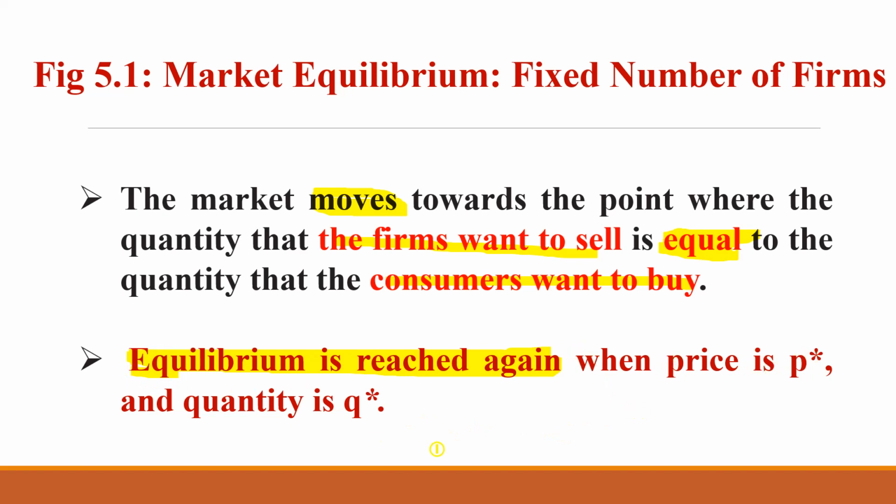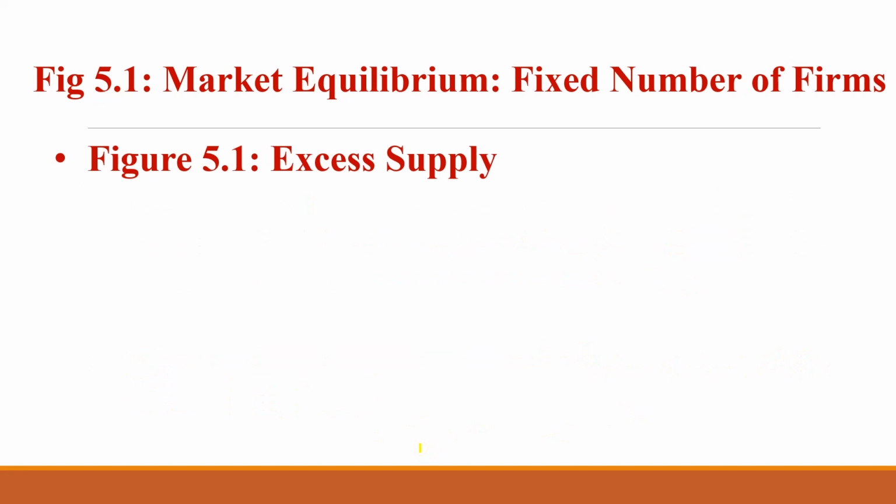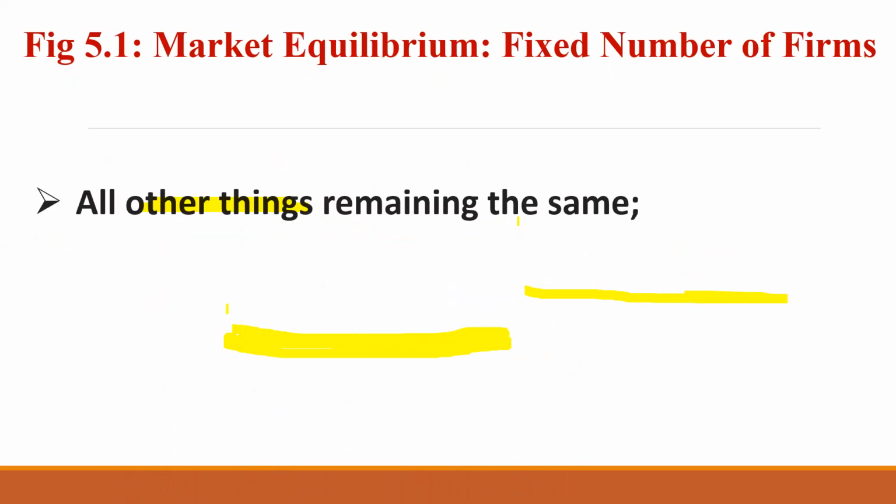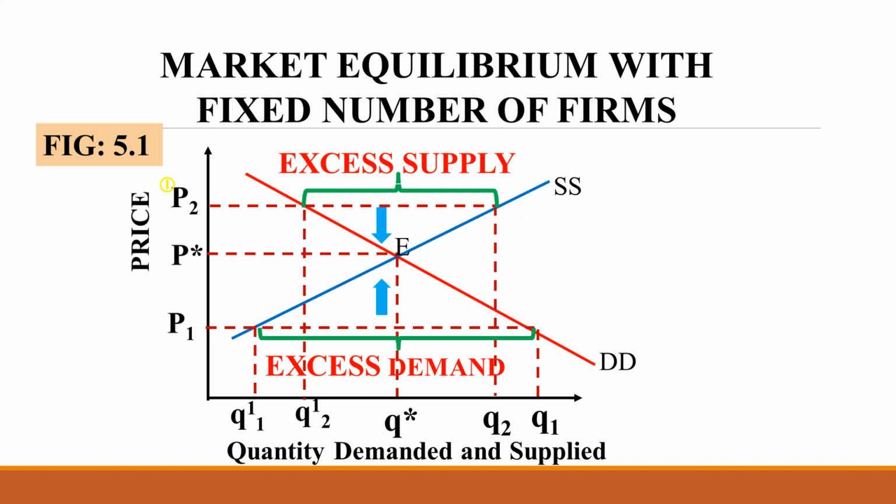When the price is P star and quantity Q star, again the price. When there is excess supply, what will happen? If the prevailing price is P2, we have already seen that in our curve. This is the P2 price. This is the excess supply. What will happen? Again, producers will compete and will bring the price back, because they want to sell their items. They will compete with each other. While competing, they will tend to decrease the price.